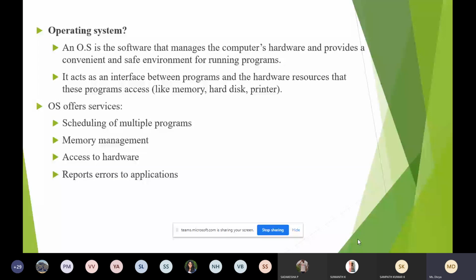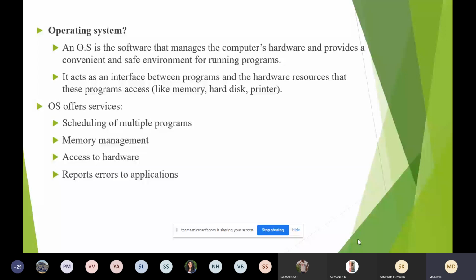Connecting to the printer, connecting to the scanner, and when you plug in a pen drive, who will detect the pen drive? That is done by the operating system. And whenever something goes wrong, maybe an error, the reporting of the errors is also done by the operating system. So this is the basic thing about operating systems.